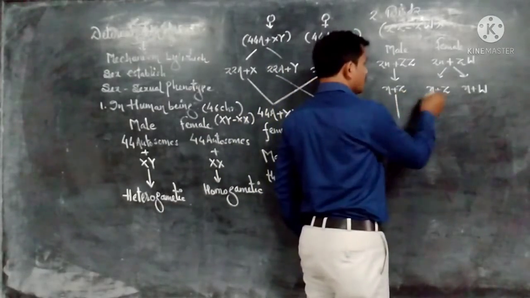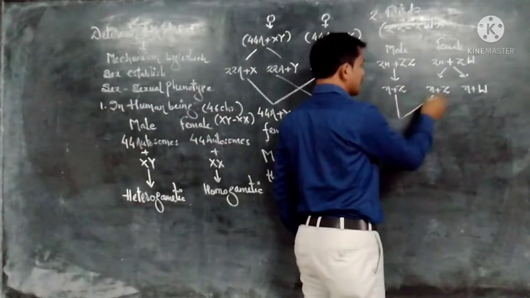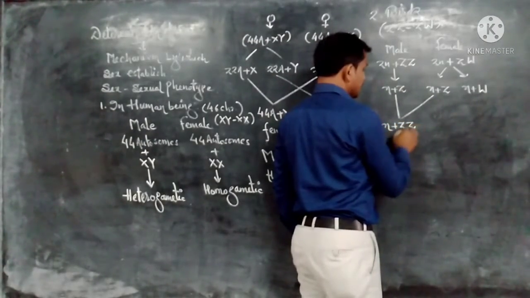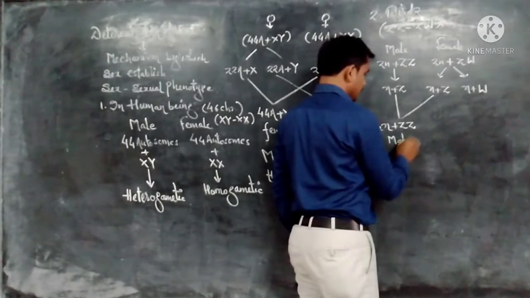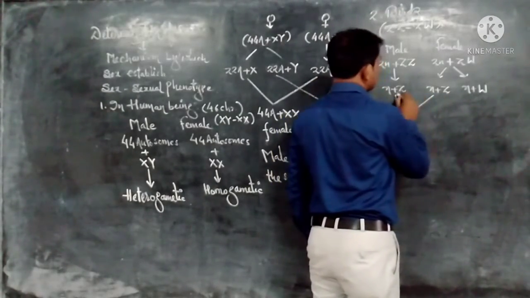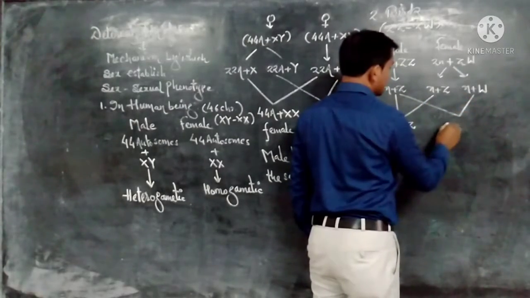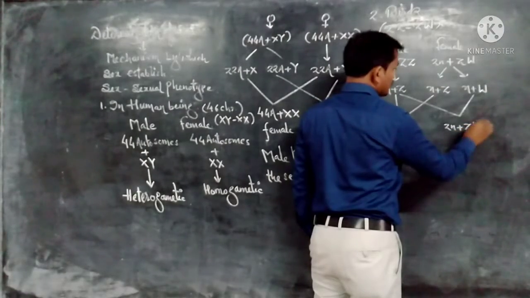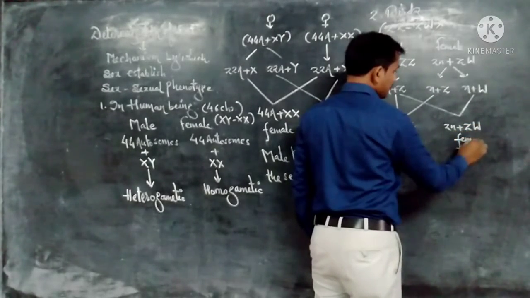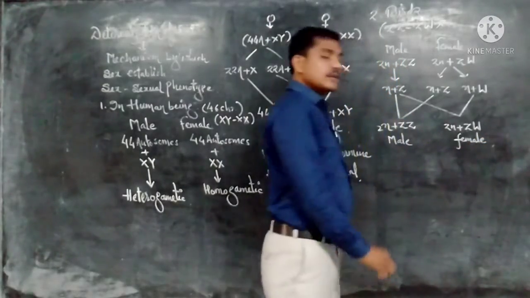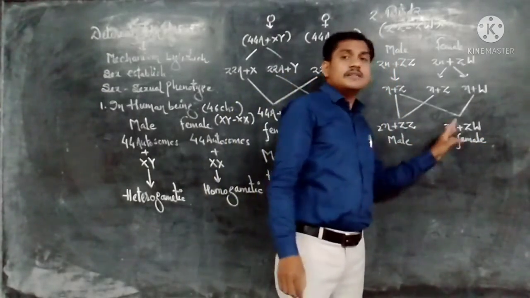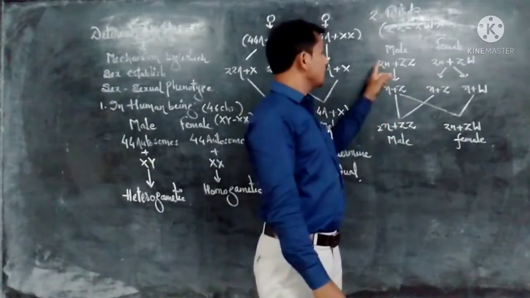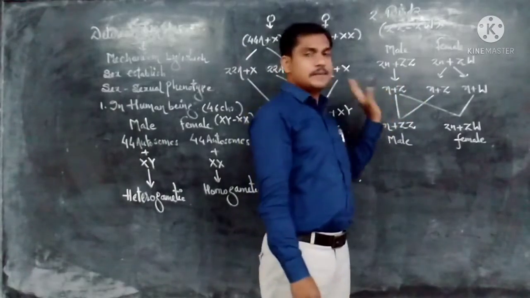There are two types of eggs, so it depends on which egg is fertilized by the sperm. The sperm is the same. When this sperm fertilizes this egg, the resultant offspring is 2n plus ZZ. This is a male. If this sperm fertilizes this egg, the resultant offspring has 2n plus ZW sex chromosomes. So this is a female. So here the combination changes on the basis of the type of egg, not on the basis of the type of sperm, because sperm is only of one type.